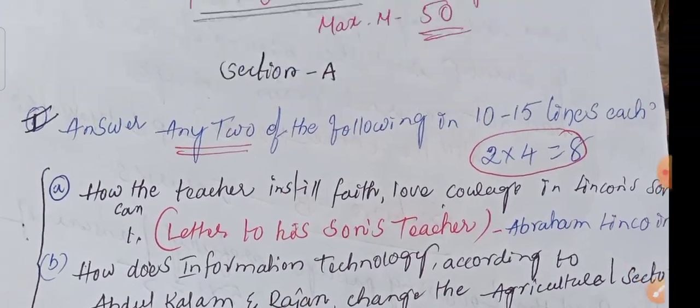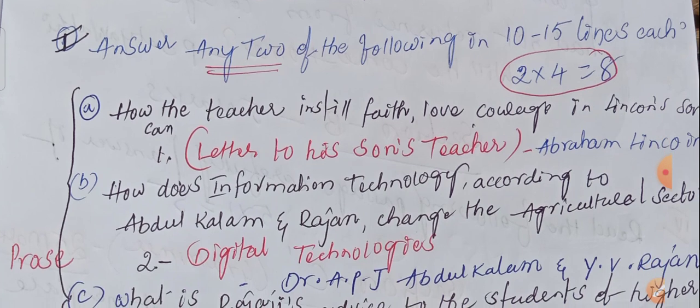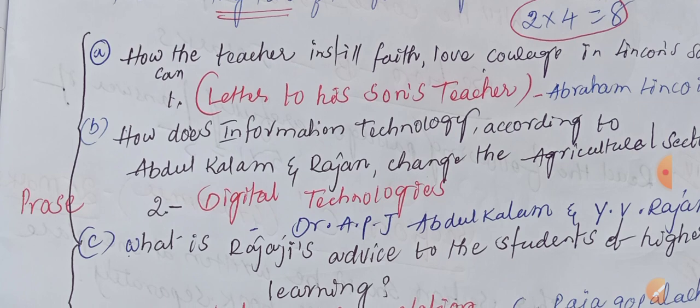So this is how the questions come for the Intervocational first years in Andhra Pradesh state. Section A has three bits; you have to write any two. Each one carries 4 marks, so 2 into 4 is 8. You have only one choice.